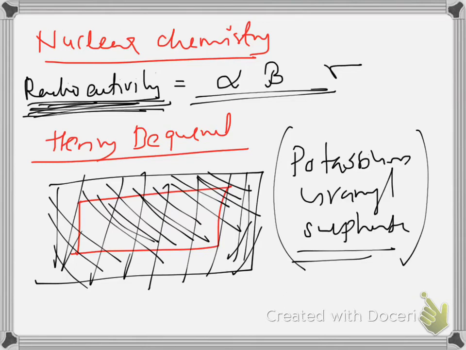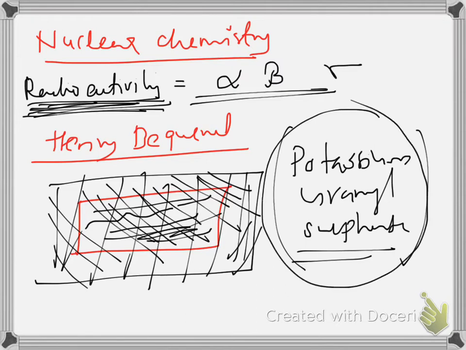After a few days, he observed that the photographic plate was affected by some radiations, even though the day was completely cloudy and there was no considerable sunlight. So he concluded that it may be the influence of some radiations emitted from potassium uranyl sulfate, and thus he came to the concept of radioactivity.